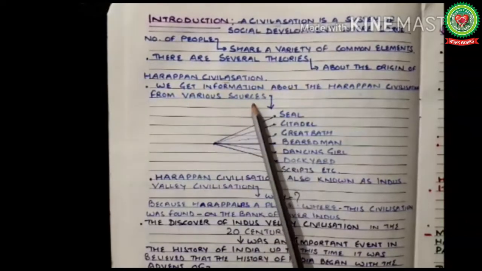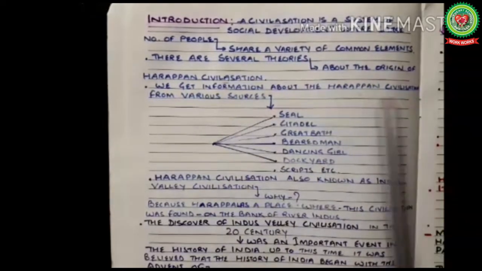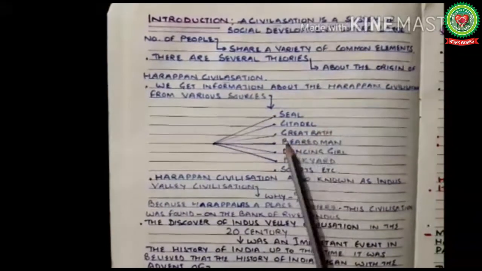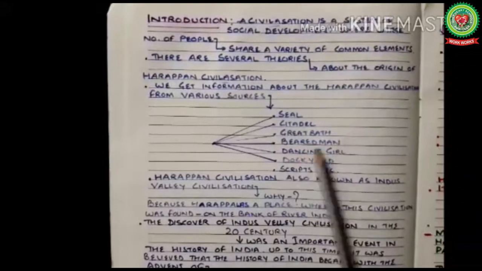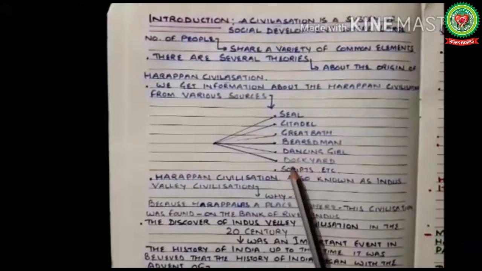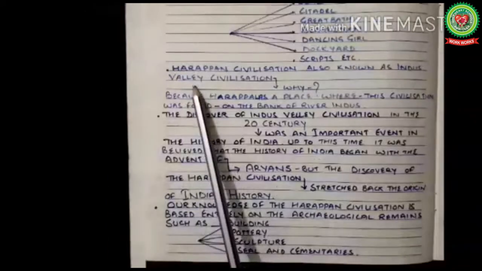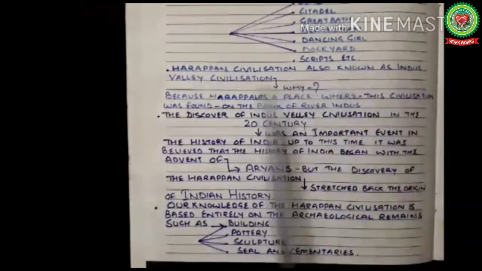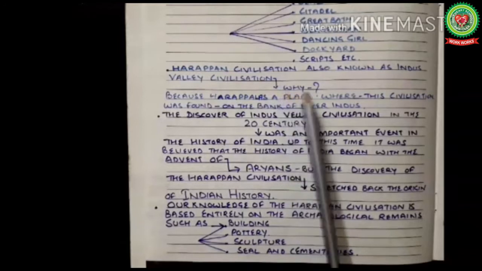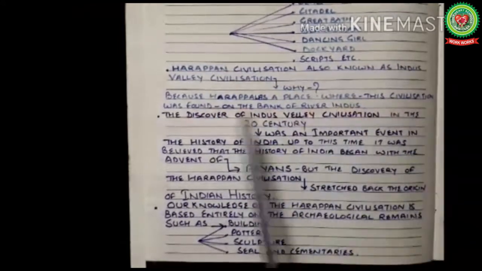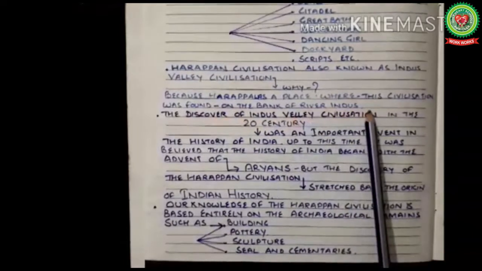We get information about the Harappan civilization from various sources like seal, citadel, great bath, bearded man, dancing girl, dockyard, scripts, etc. Harappan civilization is also known as Indus Valley civilization. Why? Because Harappa was a place where the civilization was found on the bank of river Indus.